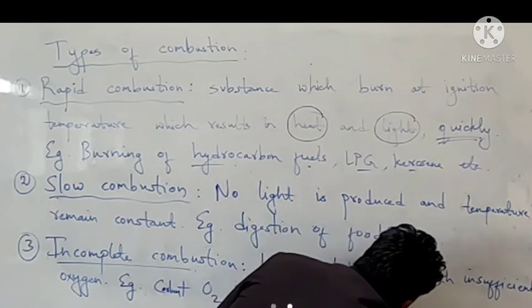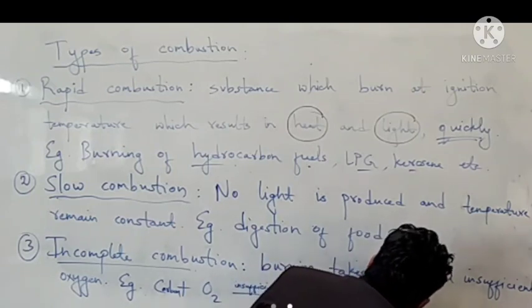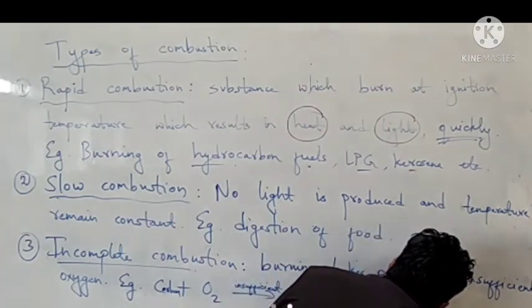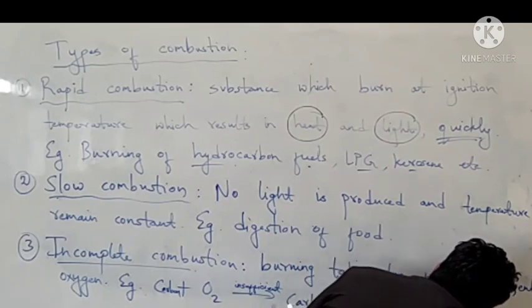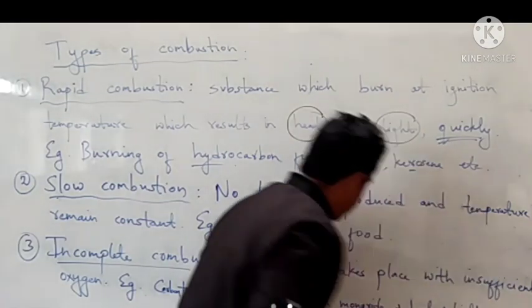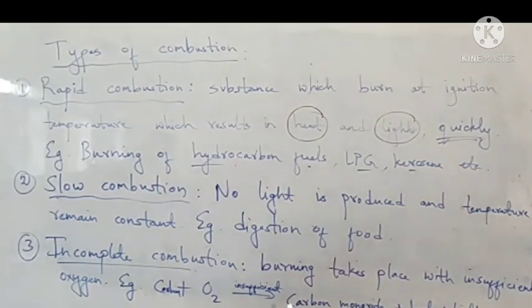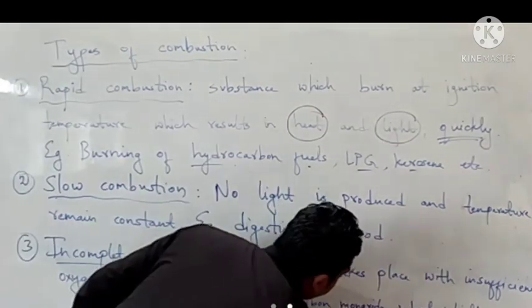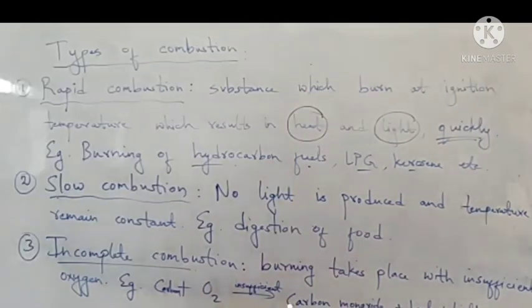So this other gas, carbon monoxide, is produced in case of incomplete combustion.